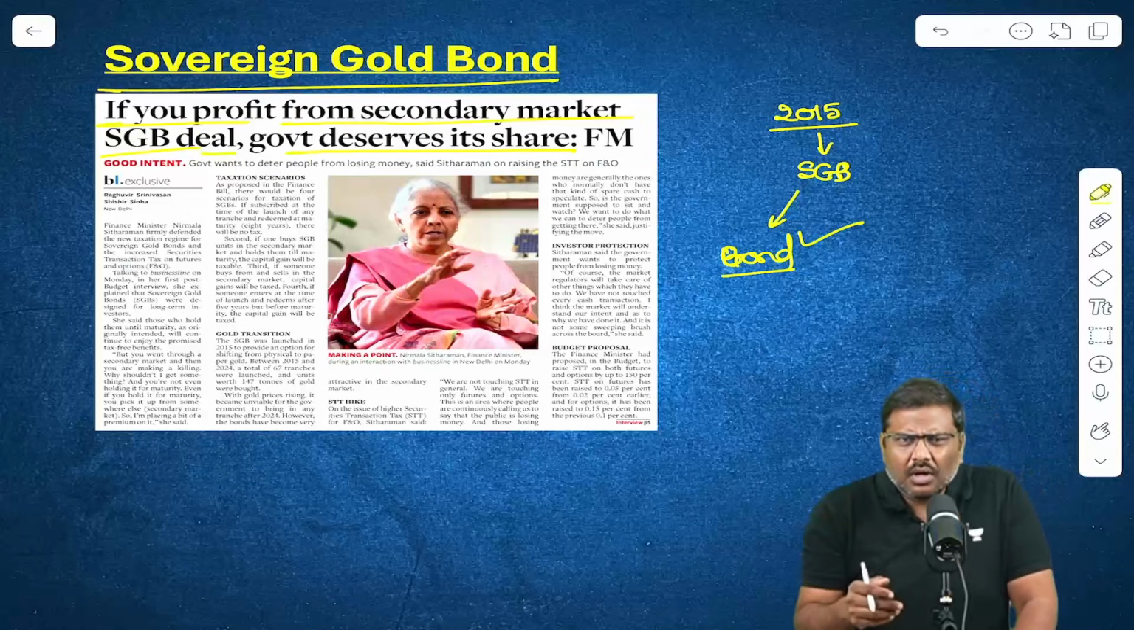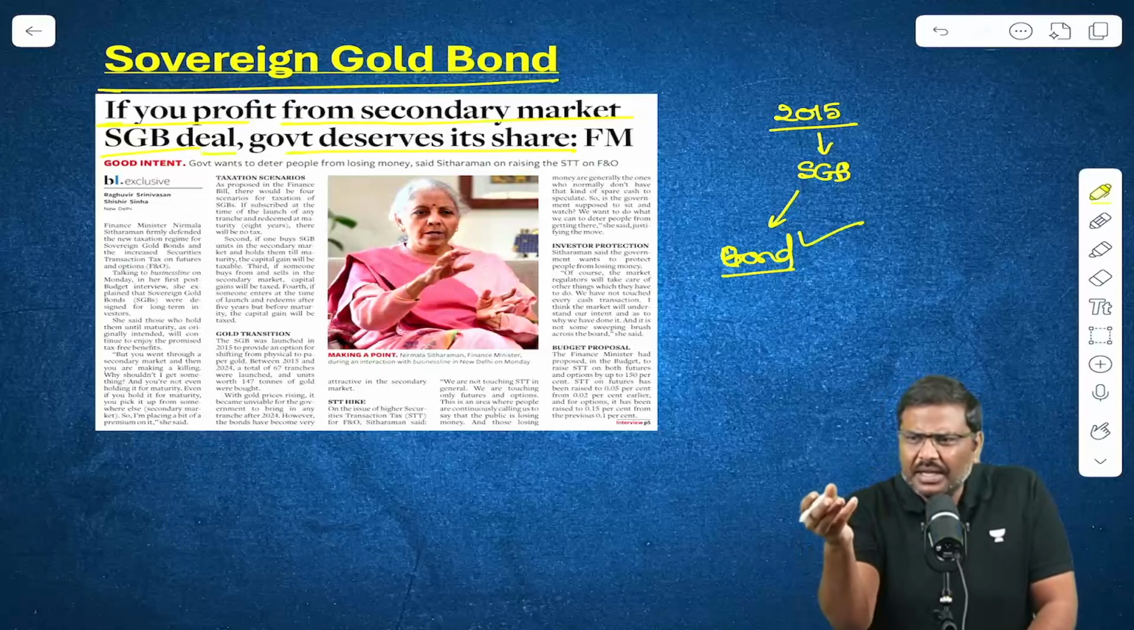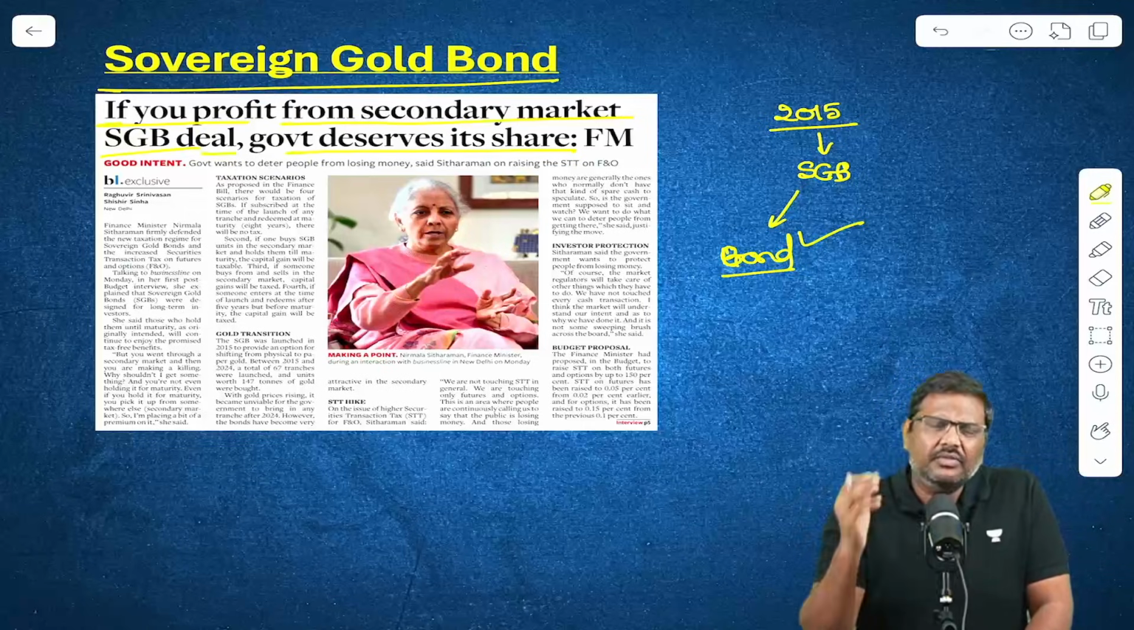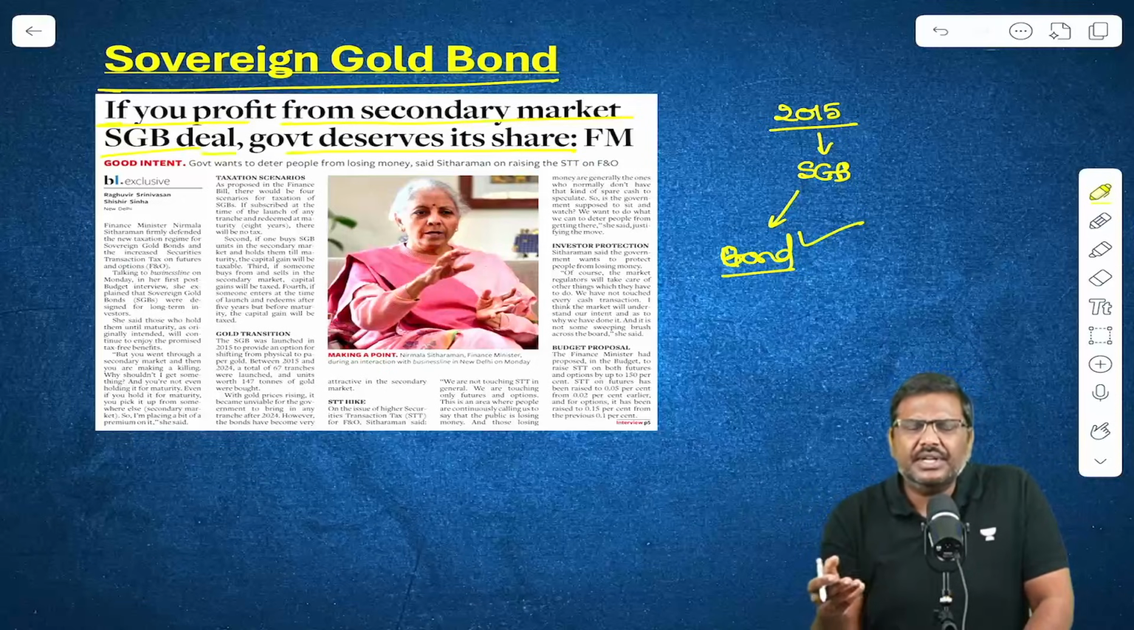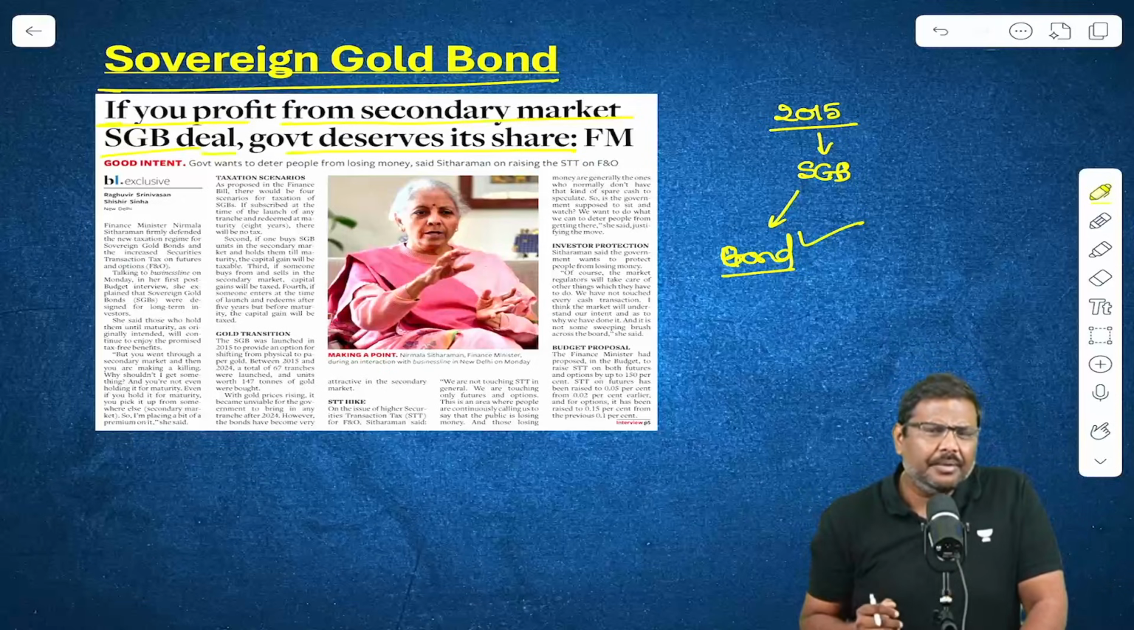What do you do in physical gold? You purchase, you pay money, purchase and keep it with yourself. If you want to use it, you will use it. Otherwise, you will sell it in the market.